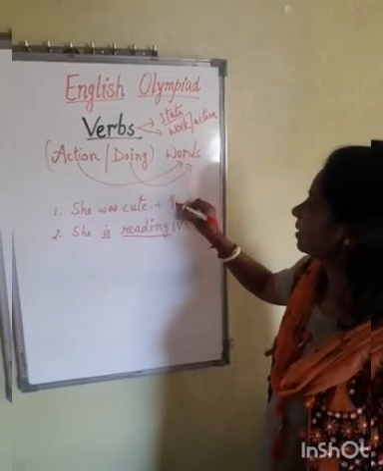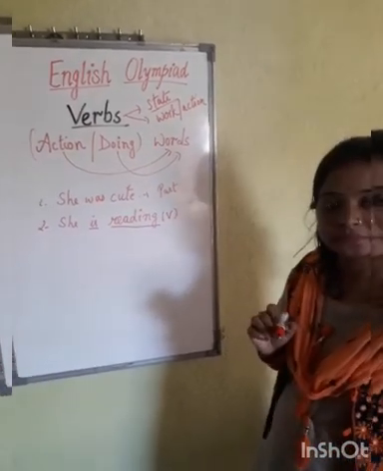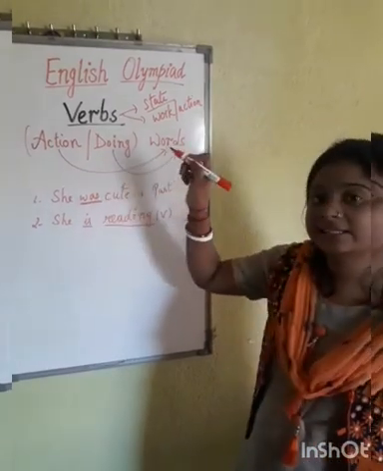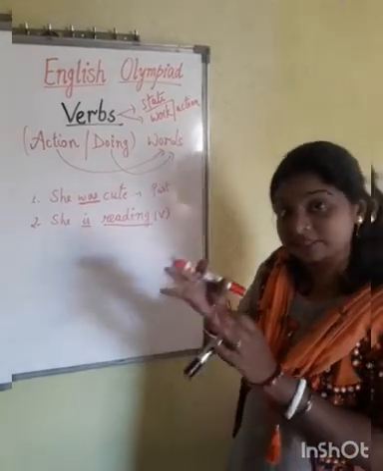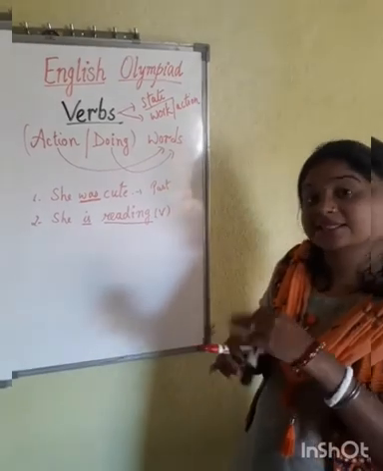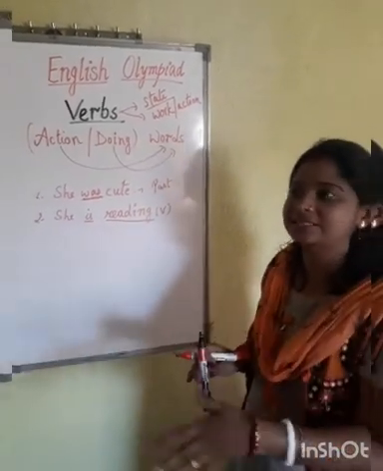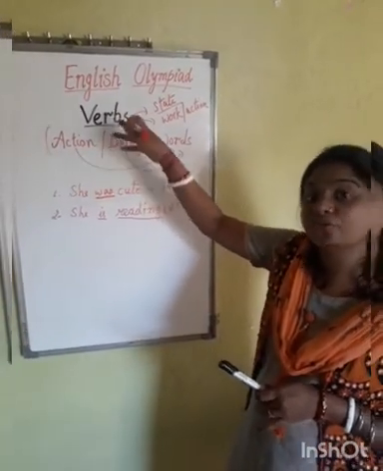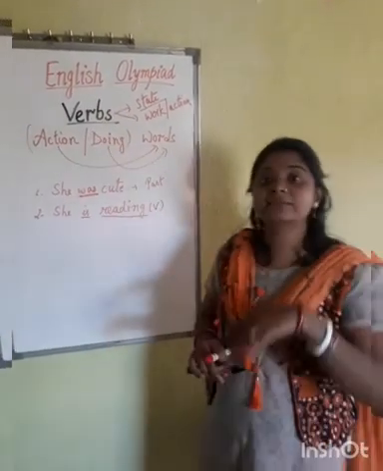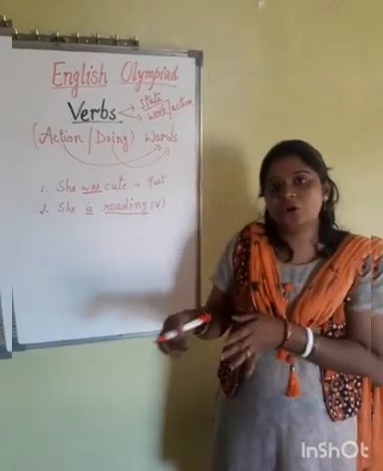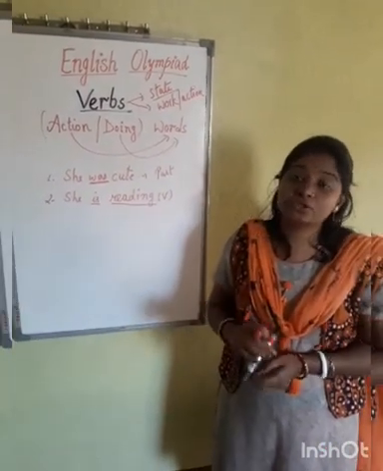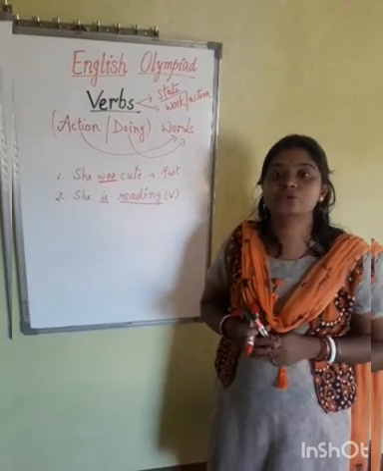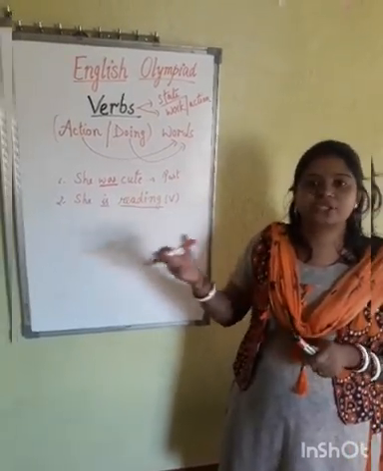Understood? So we identify the tense, which means the state of the subject, whether it is in present or past, through verbs. So verbs either tell you the state of something or the action done. And verbs are the main thing which tells you whether the sentence is in present, past or future.